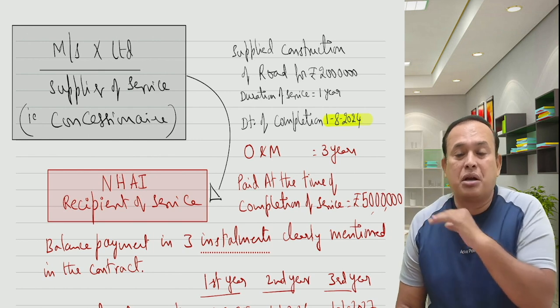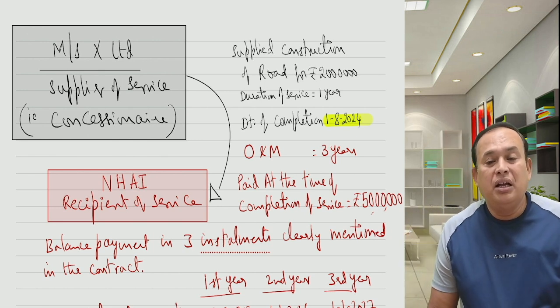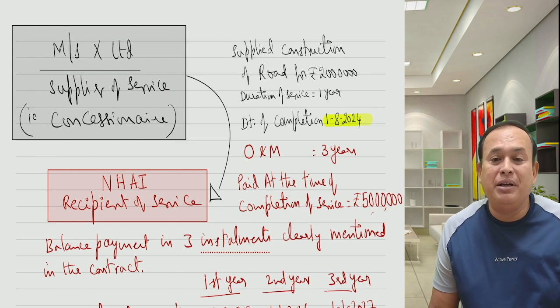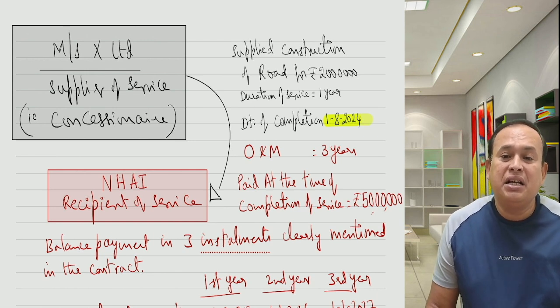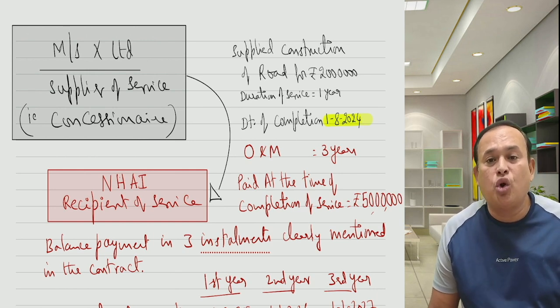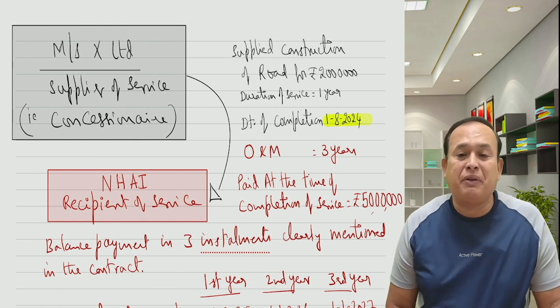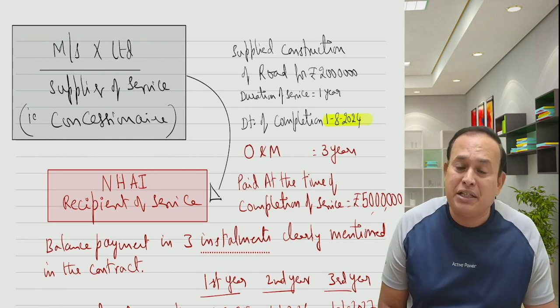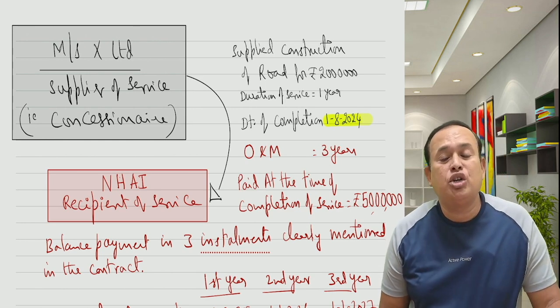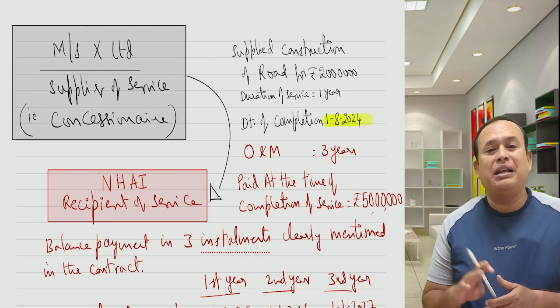When the supply is completed, the payment has to be made in the given case at the time of completion of service. So when the supply is completed, payment is also made. Therefore, the time of supply for 50 lakhs will be the date of completion, namely 1st of August 2024. Is it clear? By that time you have to issue the invoice.